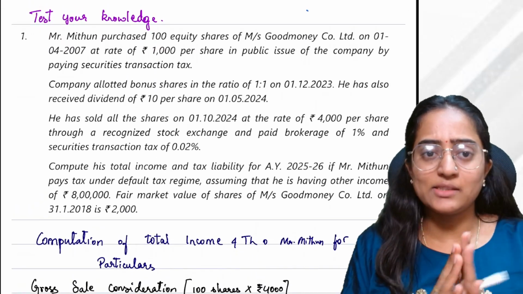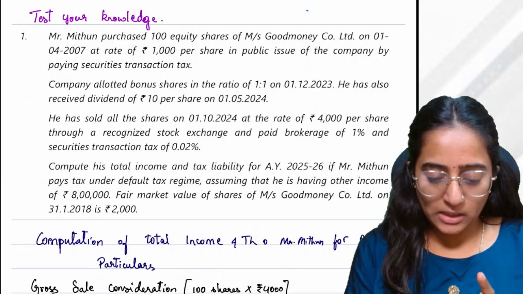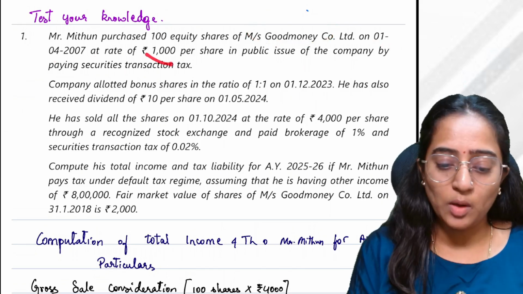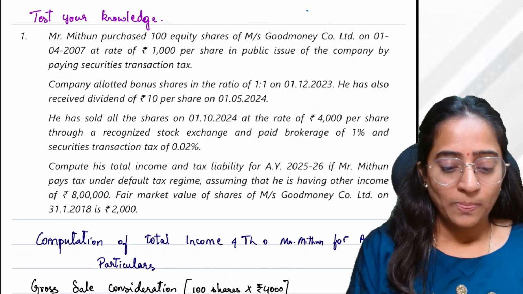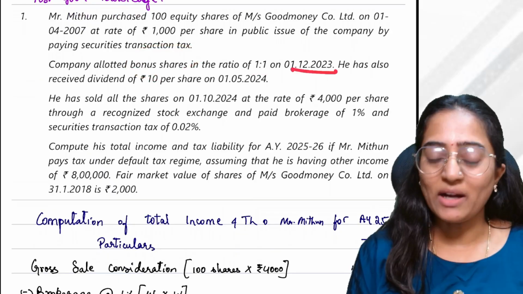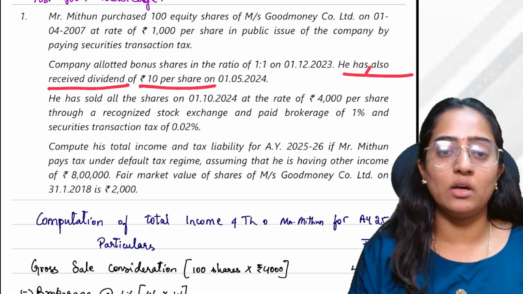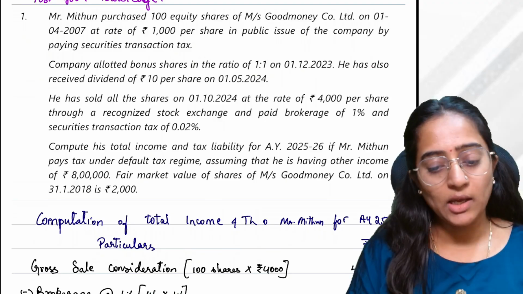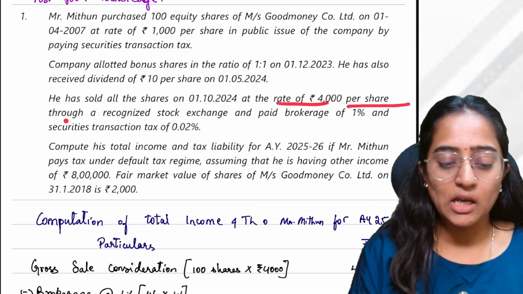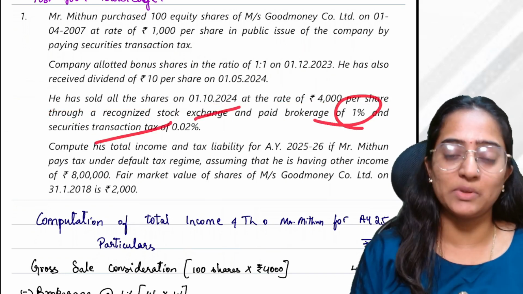So first, let's start with the question. Mr. Mithun purchased 100 equity shares of Good Money Co Limited on 1/4/2007 at the rate of 1000 per share, and he has paid the STT also. The company allotted bonus shares in the ratio of 1:1 on 1/12/2023, and he has also received a dividend of rupees 10 on 1/5/2024. He has sold all the shares on 1/10/2024 at the rate of 4000 per share through a recognized stock exchange, and paid brokerage of 1%, and STT is also paid.